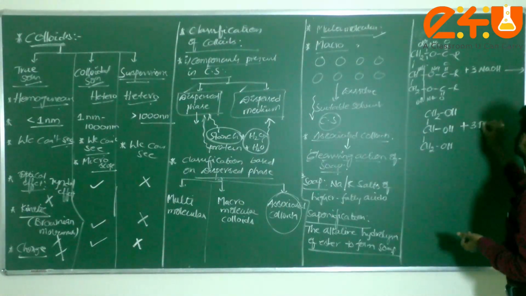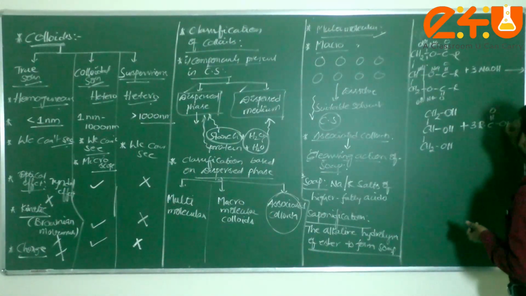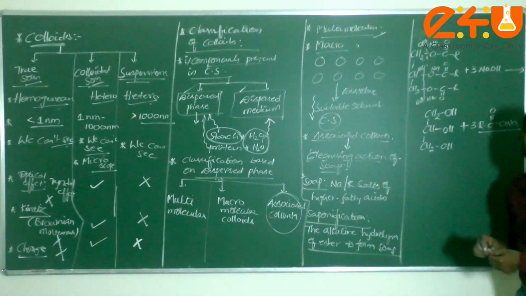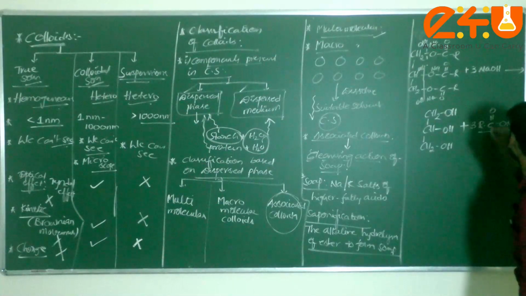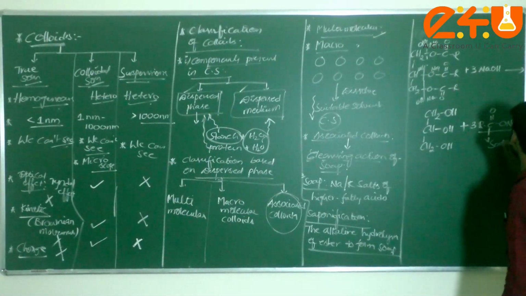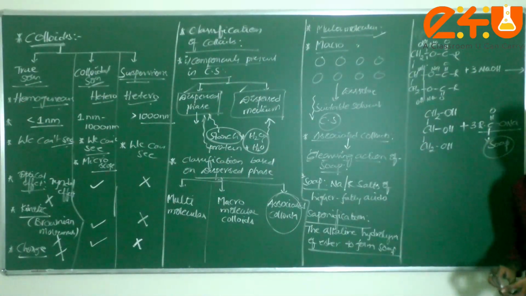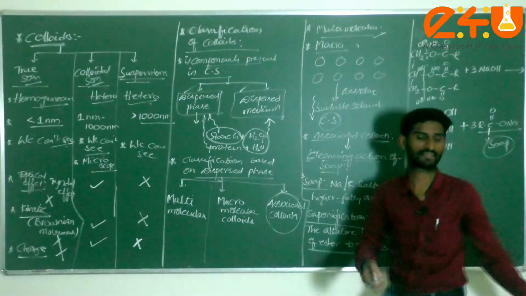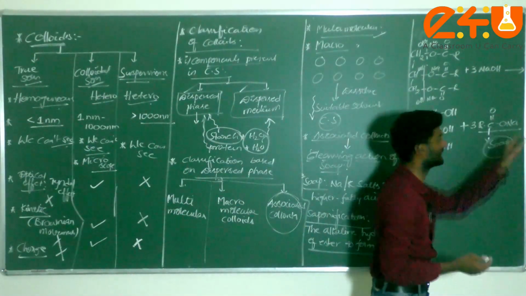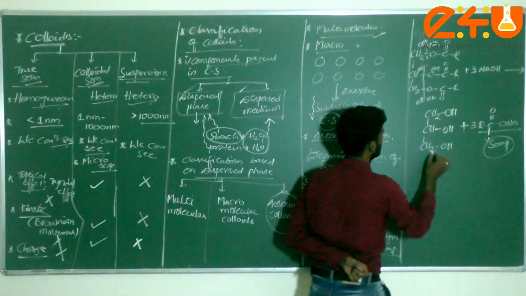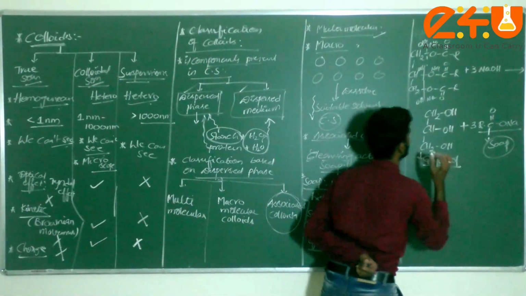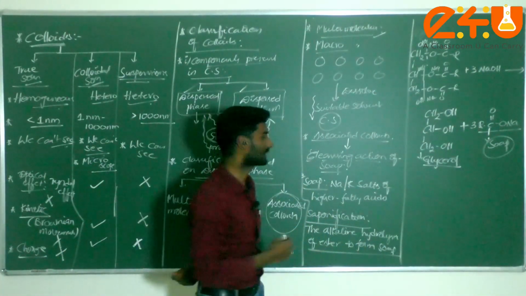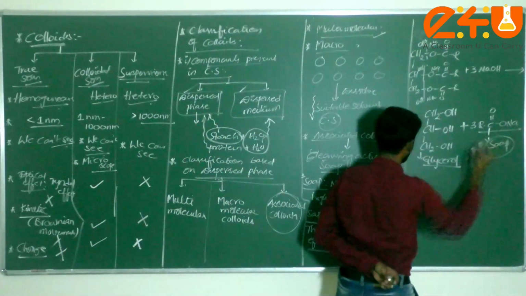How many molecules in total? RCOONa, a total of 3 molecules of sodium alkanoate are formed. Sodium alkanoate is called, dear students, soap. Now the general formula of the soap is RCOONa. This is the general formula, and one of the byproducts is glycerol. That is known as glycerol. And this is called soap.